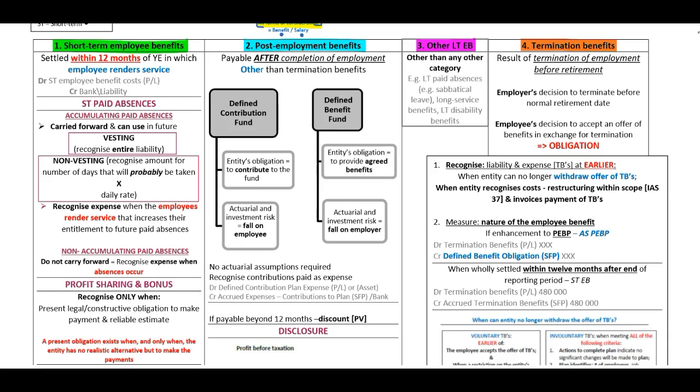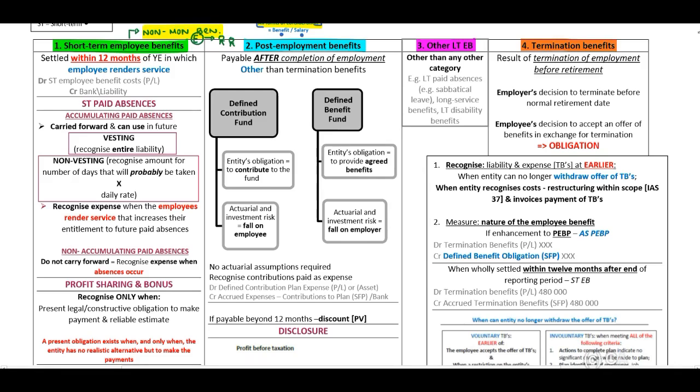Now, a very important example that you need to think about is possible non-monetary benefits that can be paid by the employer. Now, remember, short-term employee benefits can be wages, salaries, paid annual leave, paid sick leave, profit sharing and bonuses, and then an important one, non-monetary benefits. But what is a non-monetary benefit? If, for example, the entity pays for meals for the employees, now remember they pay the meal directly, this will be a non-monetary benefit that you need to recognize.